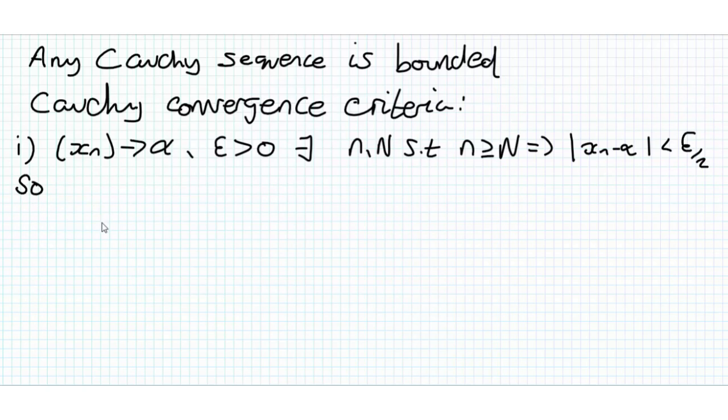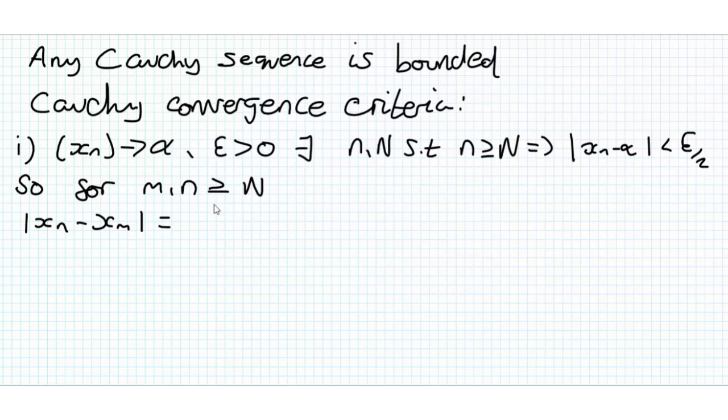So for m and n greater than or equal to N, we can consider xn minus xm. And you can see this is starting to look like our Cauchy sequences. We know that for a Cauchy sequence, |xn minus xm|, once greater than some N, the terms become less than some epsilon. So we're trying to use our assumption to prove this.